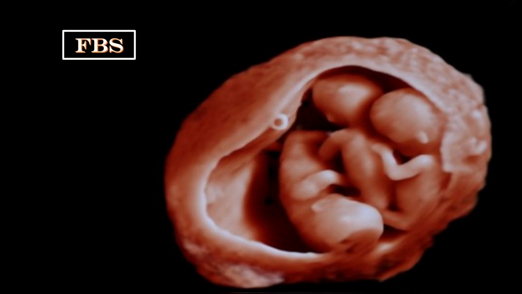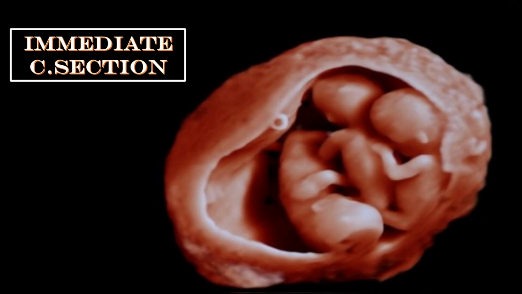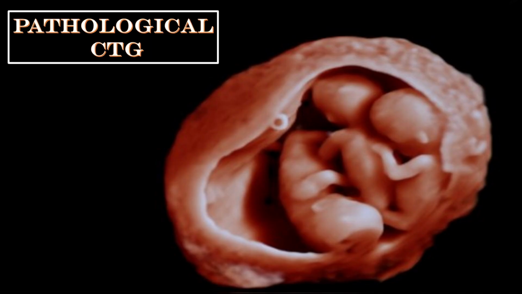If the result of the fetal blood sampling are not available within 20 minutes, then offer immediate C-section to the women with a twin pregnancy. If the CTG trace is characterized as pathological, involve senior obstetrician and do assessment whether vaginal birth is appropriate or not. If vaginal birth is not appropriate or cannot be performed, then go for immediate C-section.